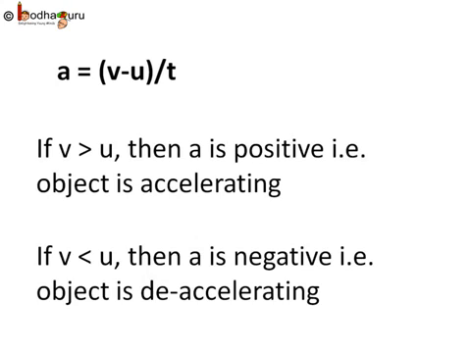So acceleration a is equal to change in velocity v minus u divided by time t. If v is greater than u, then a comes out to be positive, that is the object is accelerating, that is it's increasing its speed with the passage of time. And if v is less than u, then a comes out to be negative, that is the object is decelerating, that is it's decreasing its speed with the passage of time.